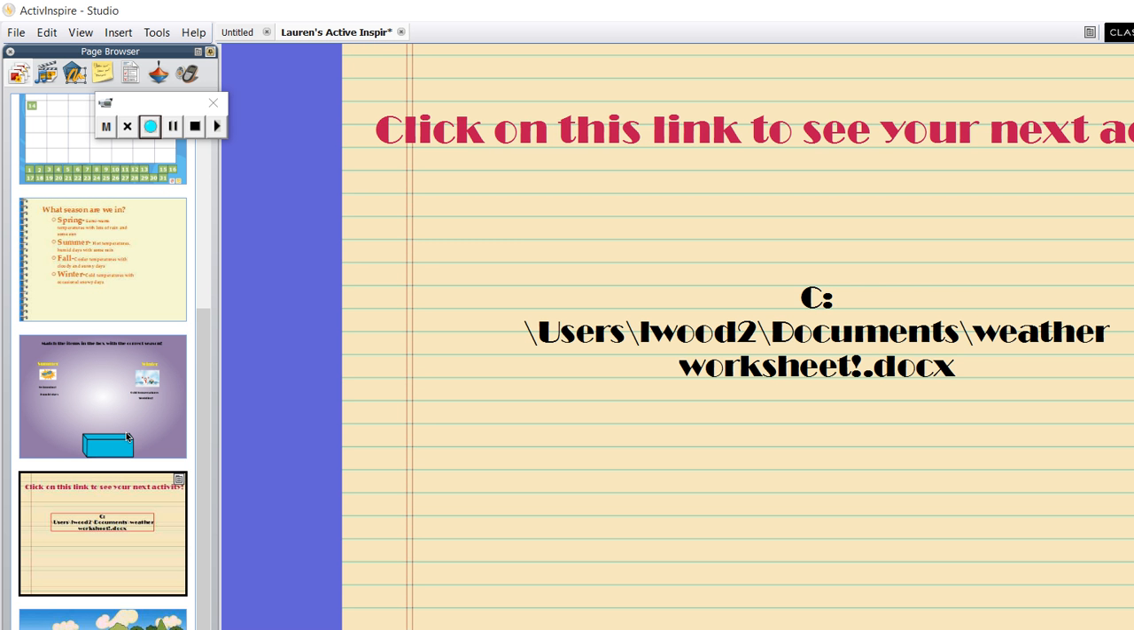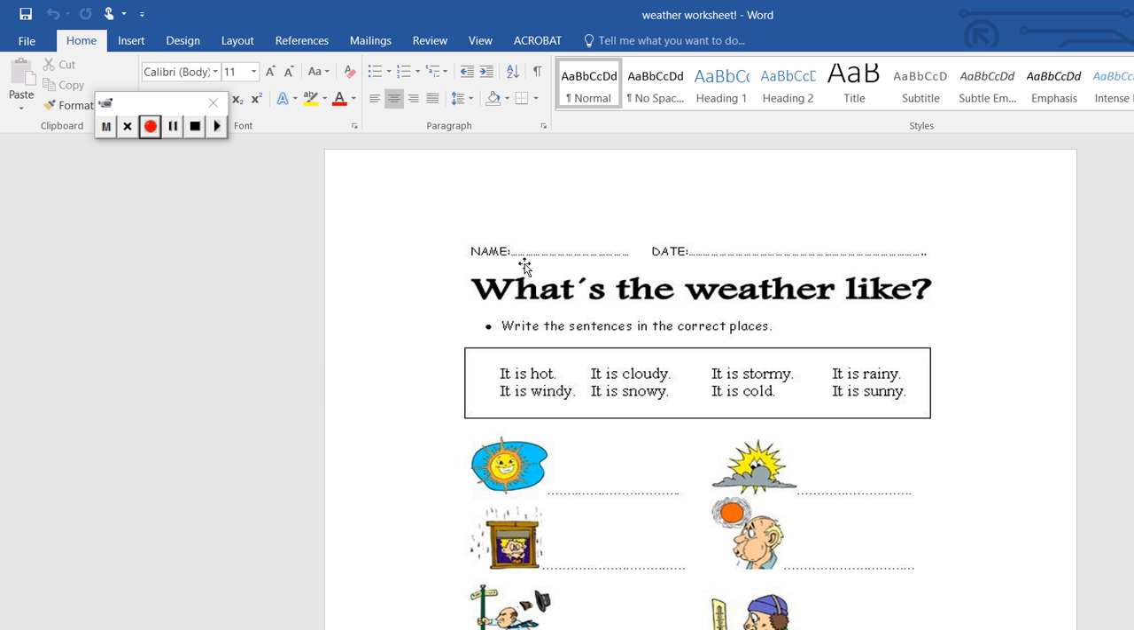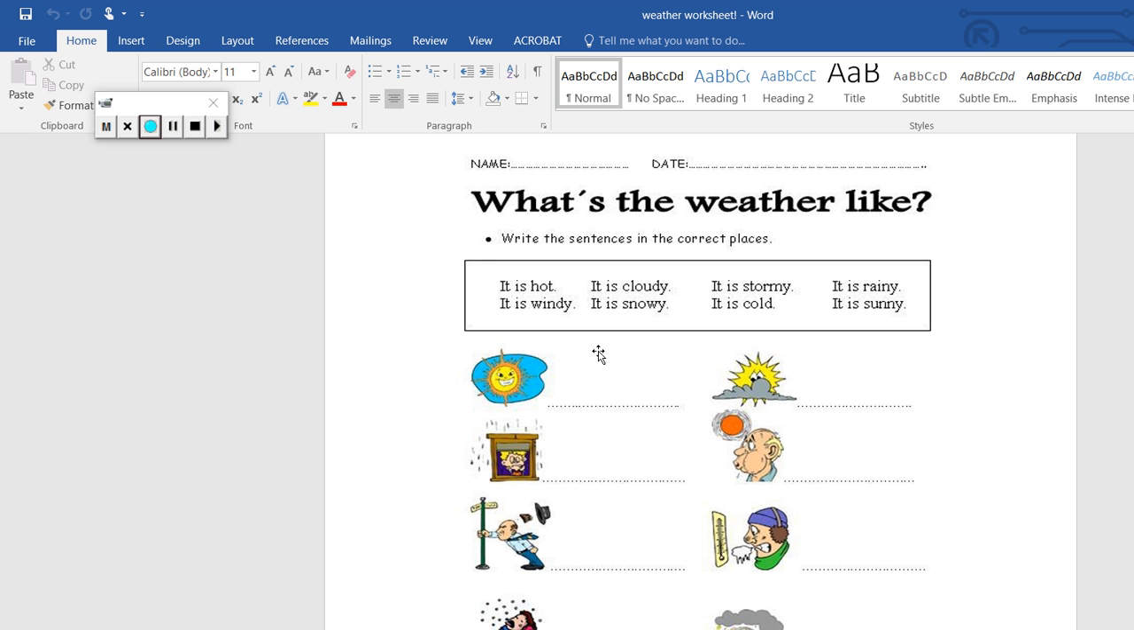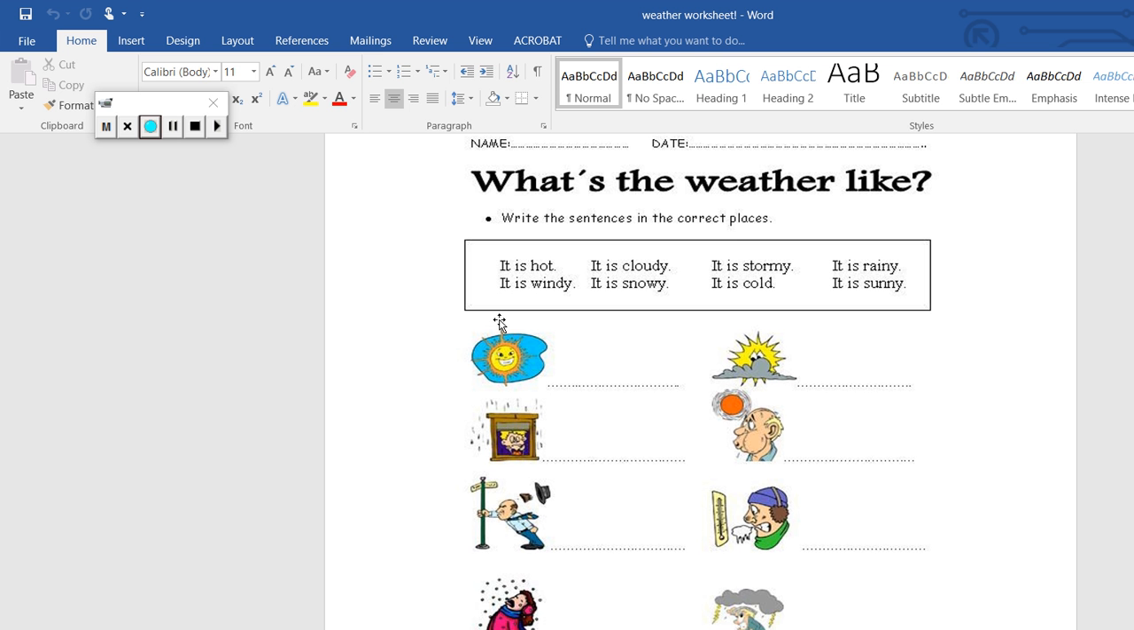And then our next slide, we will go and click on this link, and it will take us to our next activity that I will have printed out in advance. And this worksheet is called What's the Weather Like? And it just gives them pictures, and then they have to write the right sentence that explains the picture. So this will help them just to recognize all the weather and their symbols such as snow, rain, sun, and also help them practice writing small sentences.